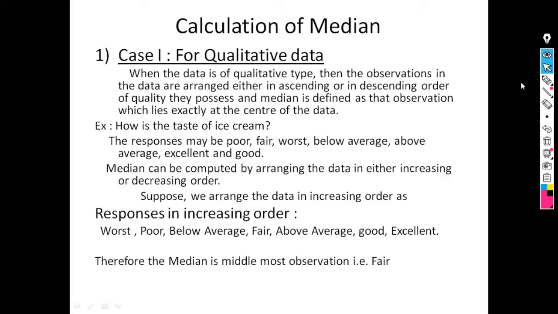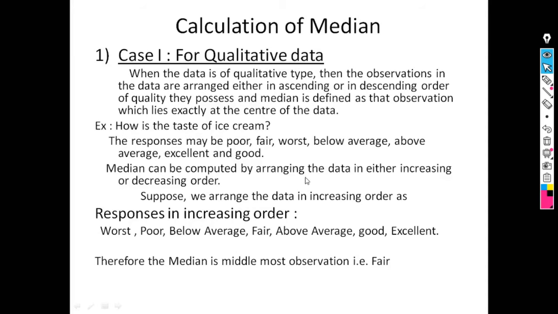Next, calculation of median. In arithmetic mean, we already saw we can calculate the arithmetic mean for three types of data. First one is for individual type of observation. Second one for group frequency or continuous frequency distribution. And third one for ungrouped or discrete frequency distribution. Now we can calculate the median for four types of data. One more data type is added, that is qualitative type of data. We know that the drawback of arithmetic mean is that we cannot calculate it for qualitative type of data, and this drawback is overcome in median. That is, we can calculate the median for qualitative type of data.